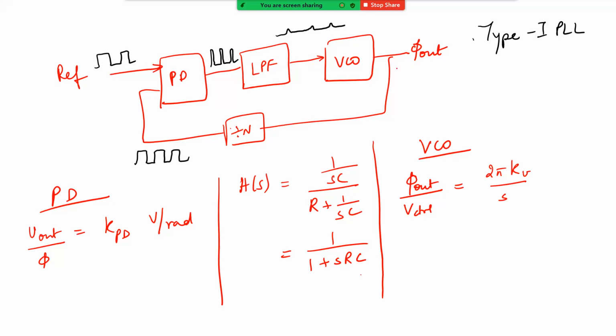Of course the divide by N, for much of the mathematical analysis you can just get rid of it, because we are only interested in our phase response. We are only interested in the loop dynamics, how fast it is going to settle, and so on.